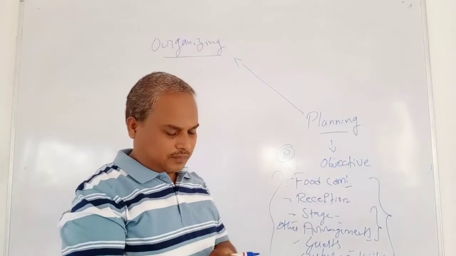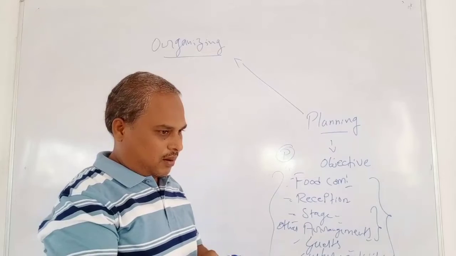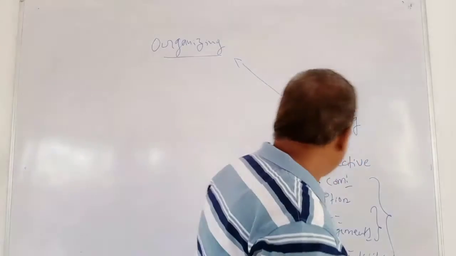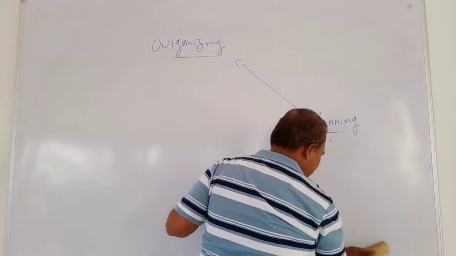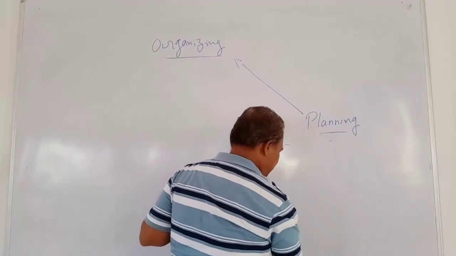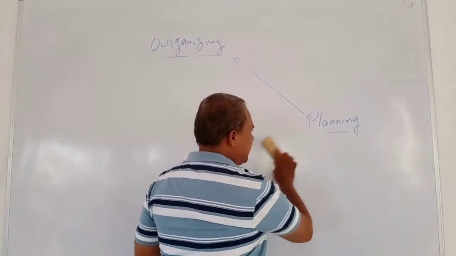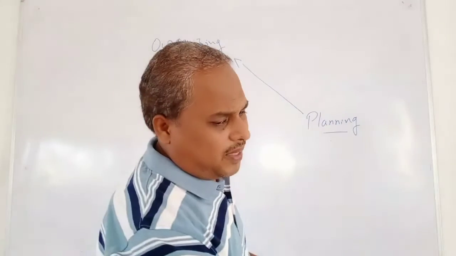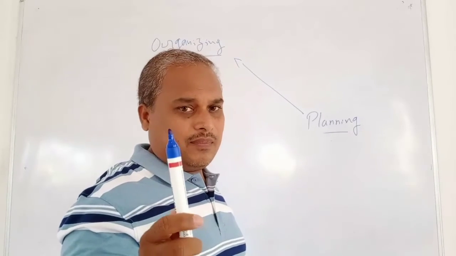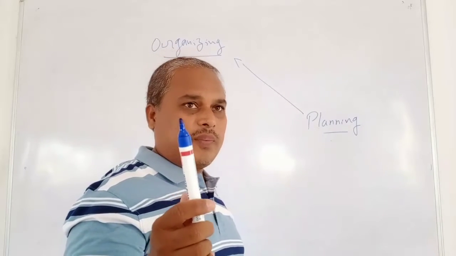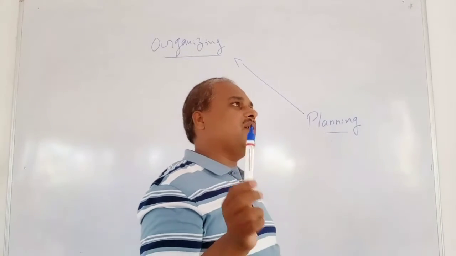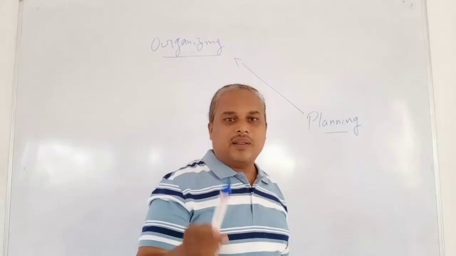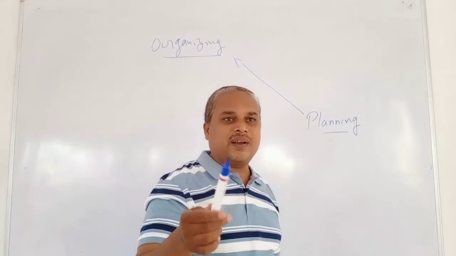Take an organization, a factory, for example. How will the organizing work be given, right? If I am holding this pen, it did not automatically come to me. When anyone has to manufacture a pen, the pen has to go through different processes.